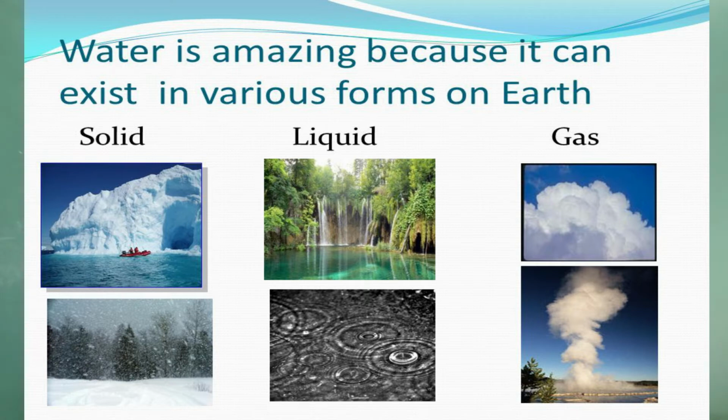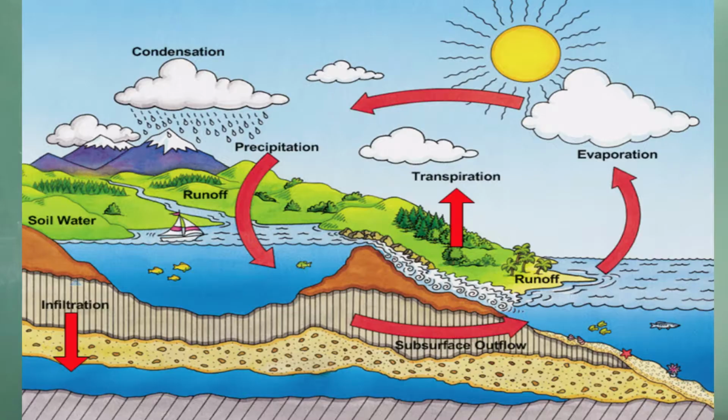What is meant by hydrological cycle? The earth's water is not static, I mean not constant. It is always in motion. This continuous movement of water on, above and below the earth's surface is called the hydrological cycle. The three major processes involved in the water cycle are evaporation, condensation and precipitation.